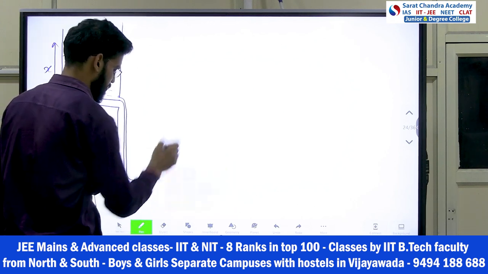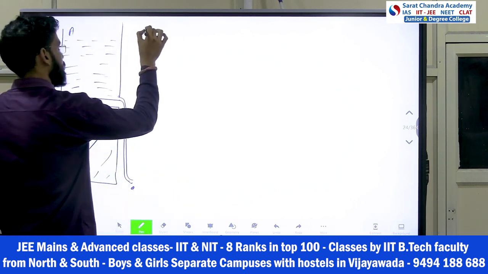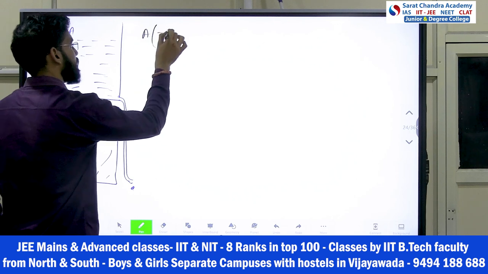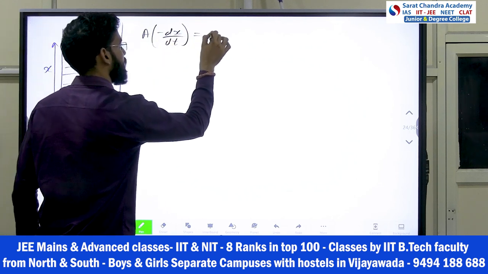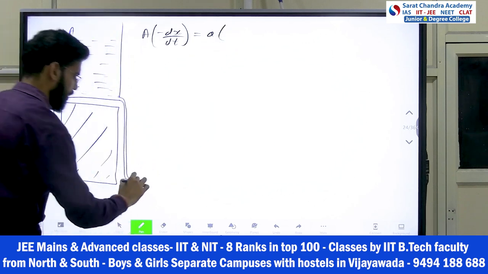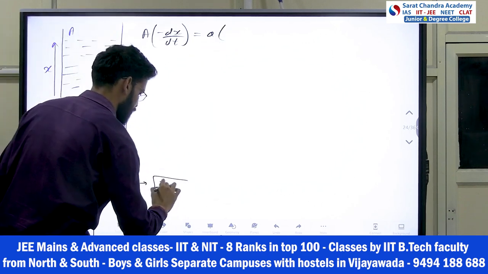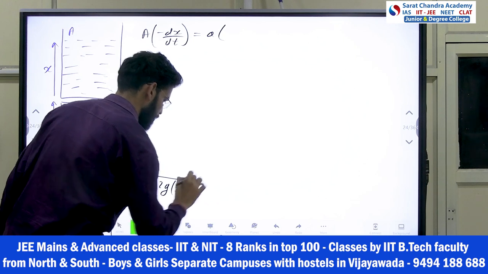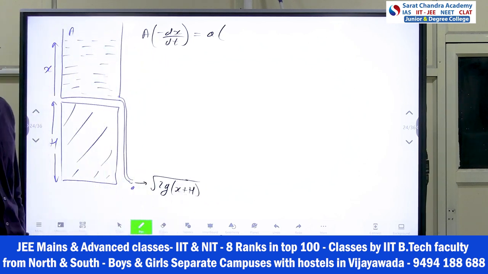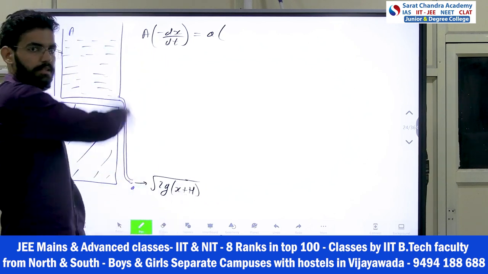Now write down the equation. Capital A into minus dx by dt equals small a into the velocity. The velocity will be under root 2g(x plus H), capital H. You can calculate this by Bernoulli's.